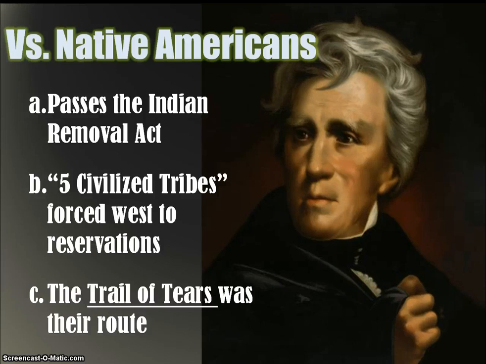The Trail of Tears is the route that your 5 quote-unquote civilized tribes are going to take, moving west of the Mississippi River to Oklahoma, which becomes known as Indian Territory, quote-unquote. Now, the Trail of Tears happens after Jackson, but his actions are going to lead us to that particular event, where almost 25% of the Native Americans who take this journey in the winter are going to die from exposure and disease and things of that nature.